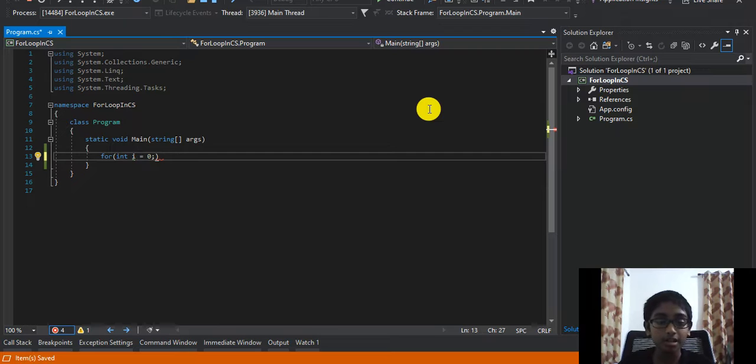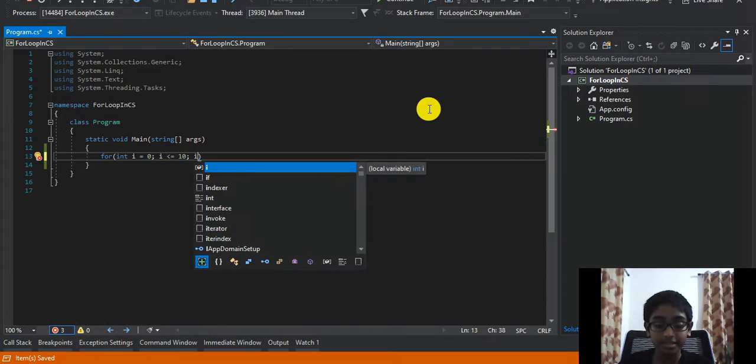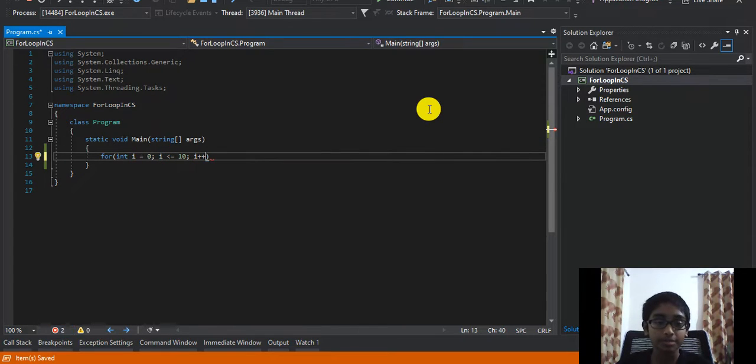That's a part of the syntax of a for loop. After that, specify the condition. So let's say i <= 10, semicolon, and then the last statement, statement 3, that is where you increment the value of the variable that is used in the for loop. So i++. What this means is that we're incrementing i by 1.